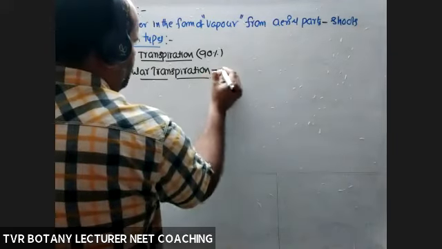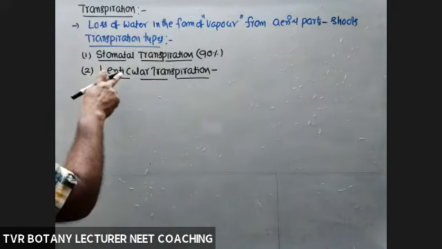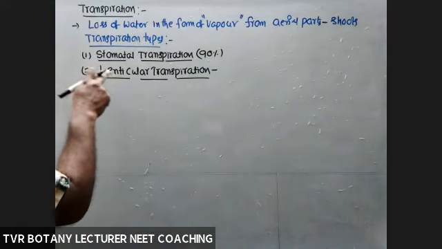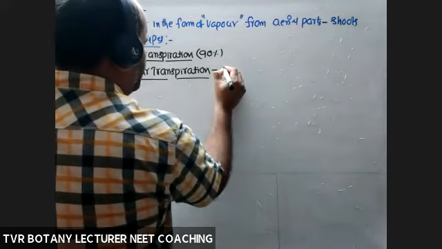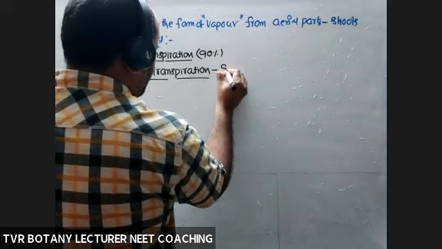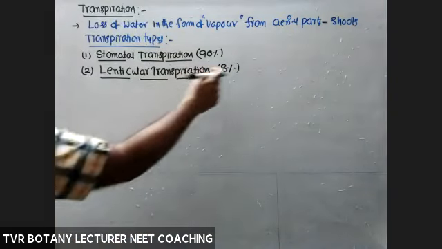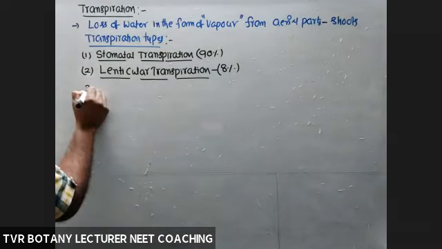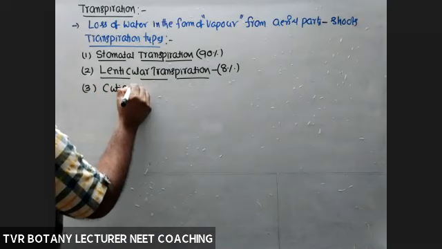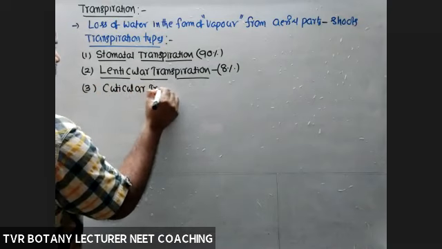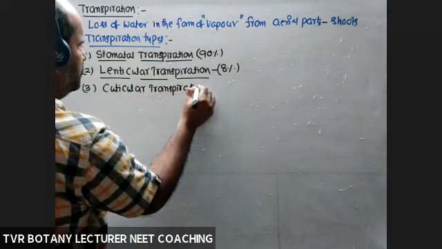This occurs in woody plants, or plants with secondary growth only, generally on stems, particularly after secondary growth. This accounts for 8 to 9%. The third one is cuticular transpiration, transpiration through the cuticle.